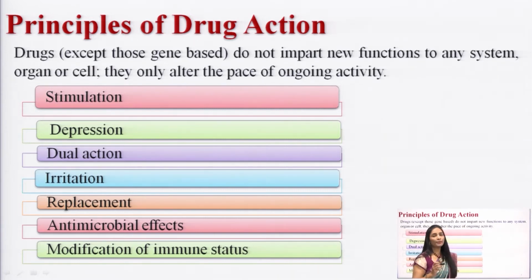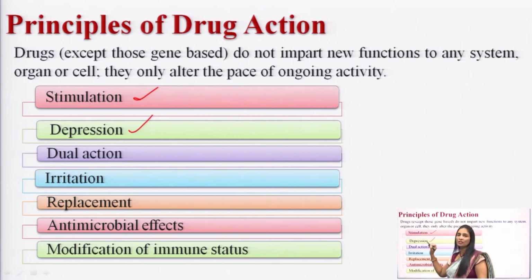So, here in the principles of drug action, we will discuss the types of principles of drug action: mainly stimulation, second one is depression, third one is dual action, fourth one is irritation, fifth one is replacement, sixth one is antimicrobial effect and last one is modification of immunostatus. So, these are all the principles of drug action. We will discuss them one by one here.